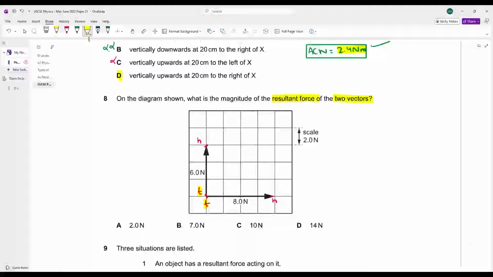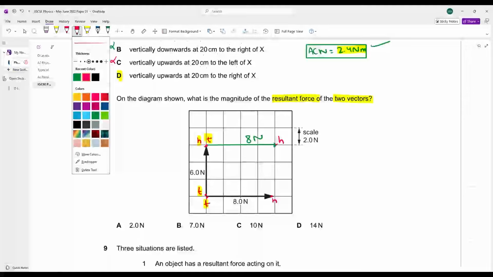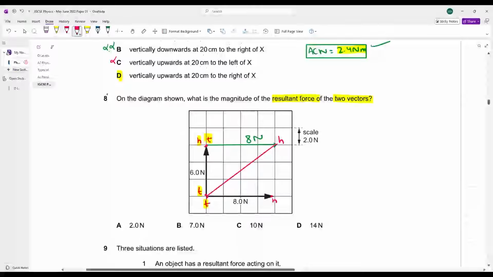तो हम क्या करेंगे? We will take the 8 Newton vector towards the top side. Like this. Okay, this is your 8 Newton vector. This is your head, this is your tail, this is your head again. Can you realize head and tail are connected together? हाँ जी, head tail connected together है. Now you can mark the resultant vector. Resultant vector will be from the tail towards the head. This is your resultant vector. This is 90 degree. Can you calculate the resultant vector? Yes. 8 का square plus 6 का square is equals to the resultant का square. Which formula I have applied? Pythagoras theorem.